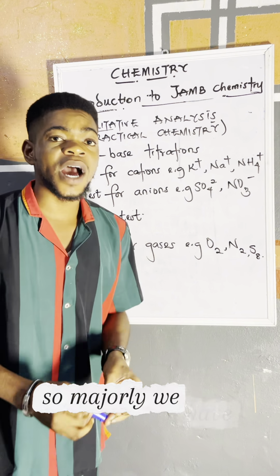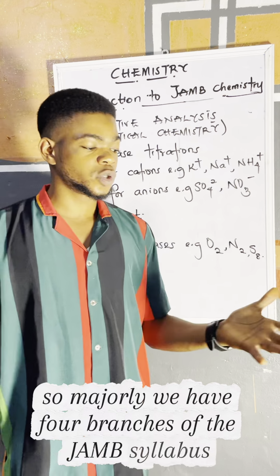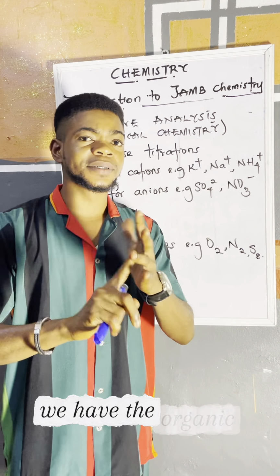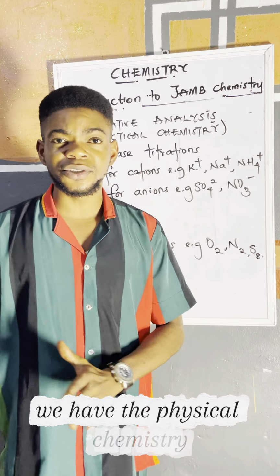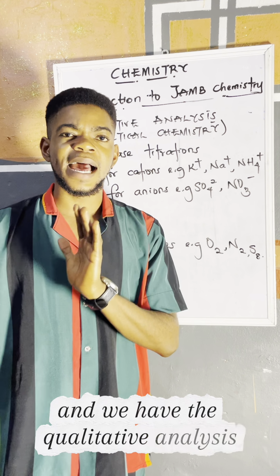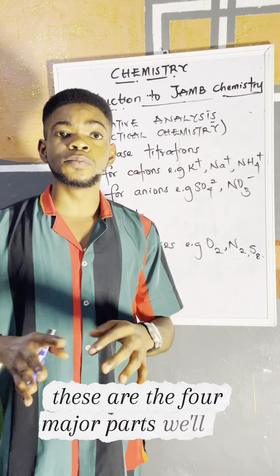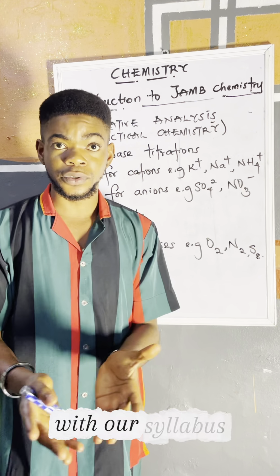So majorly, we have 4 branches of the JAMB syllabus. We have inorganic chemistry, we have organic chemistry, we have physical chemistry, and we have qualitative analysis. These are the 4 major parts we'll be dealing with in our syllabus.